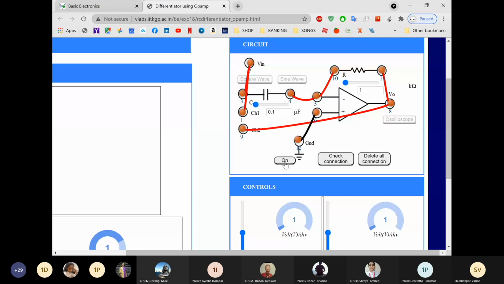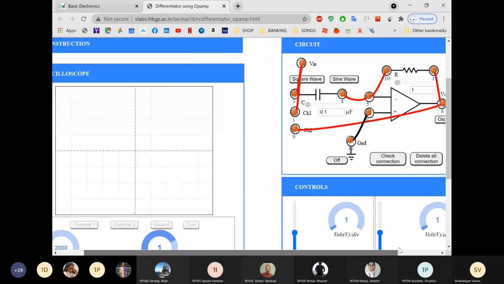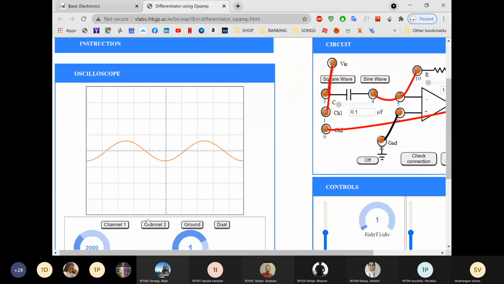So click on function generator on. Now our function generator is on. See, sine and square buttons are on. So first we'll see the output for sine. Click on sine. Once you click on sine, you can see the oscillator is on. So then click on oscillator. And now you can see the waveform.